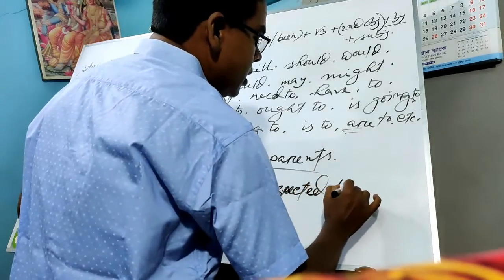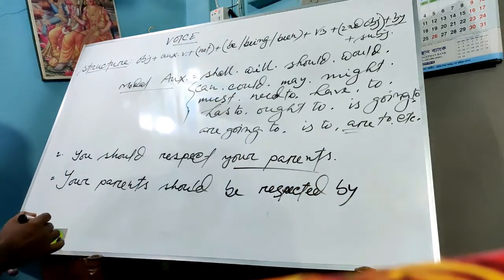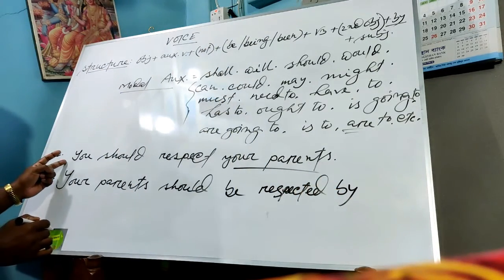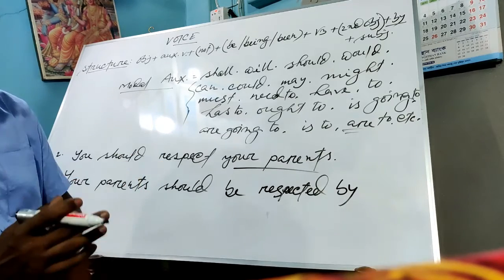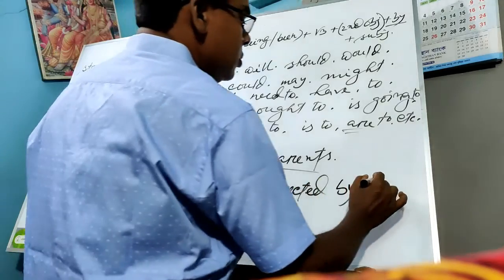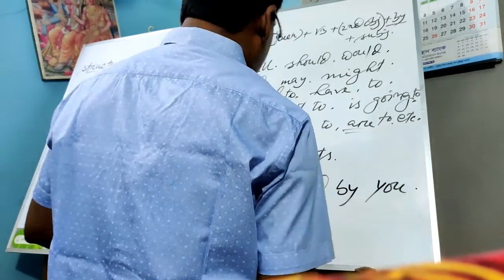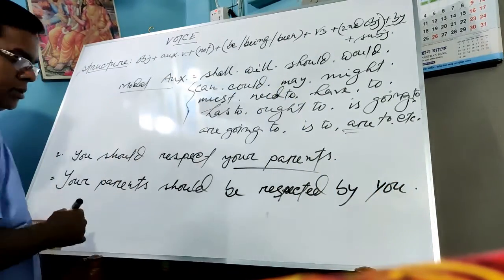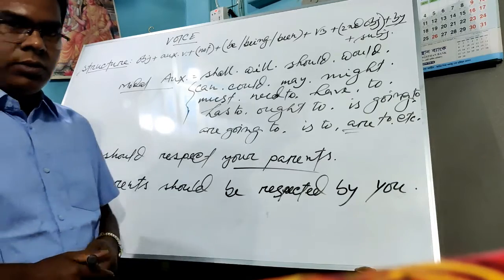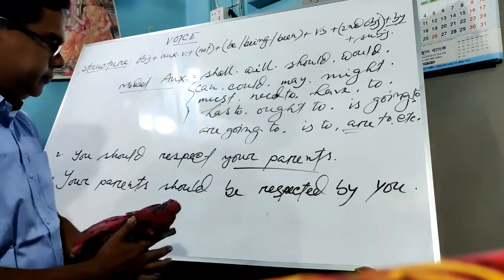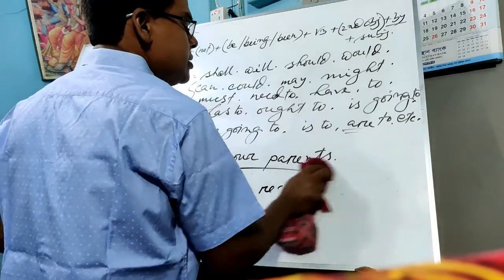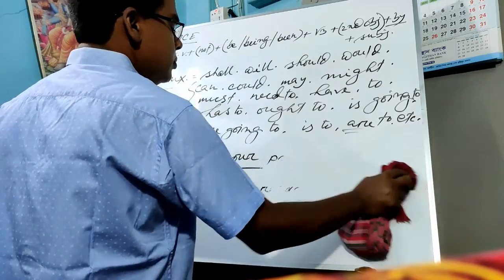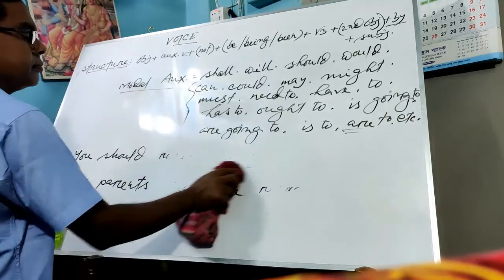So I will write here by. And finally, you will try to change the subject. And what is the subject? You. And we know you and you. You is the nominative and objective is also you. So we will write here you. Understand, boys? I think it is clear to you, right? Okay, fine. Okay, next. I am going to the next example and we will try to change the voice.